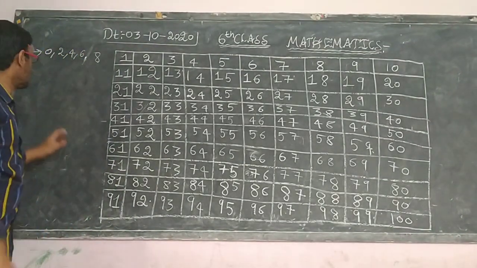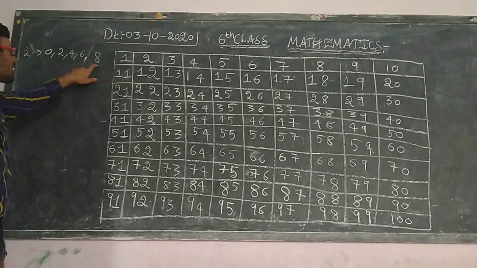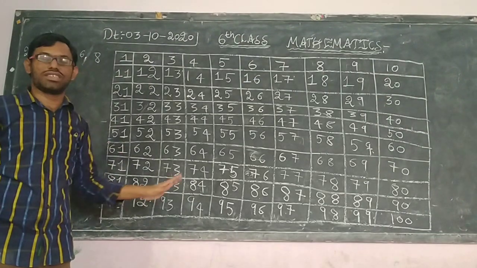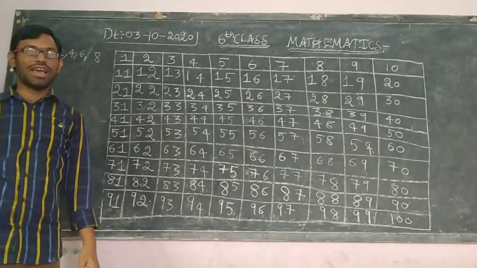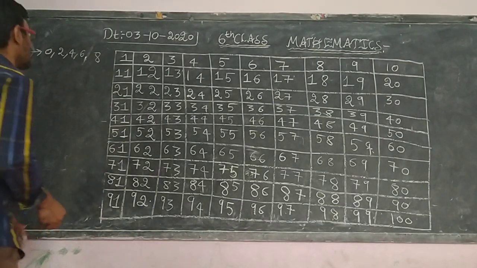Is it right? So the numbers ending with 0, 2, 4, 6, 8, those numbers I should cancel. So how will I be cancelling? See, children.